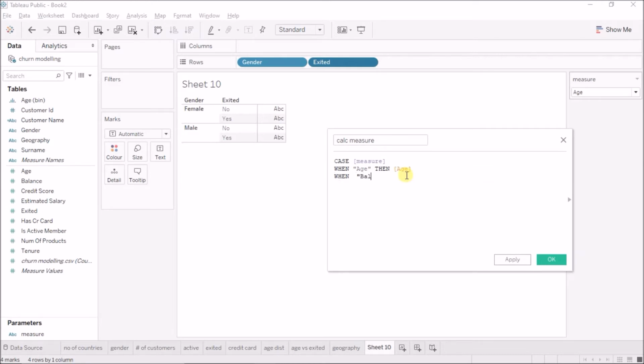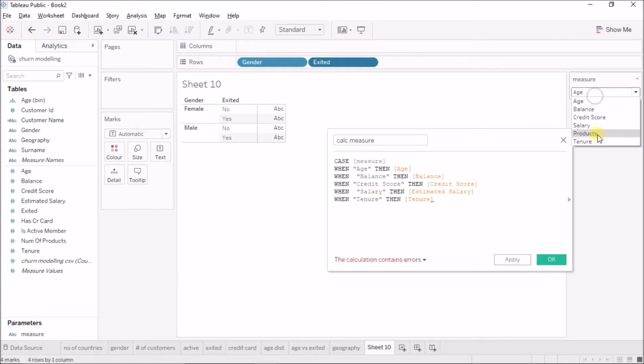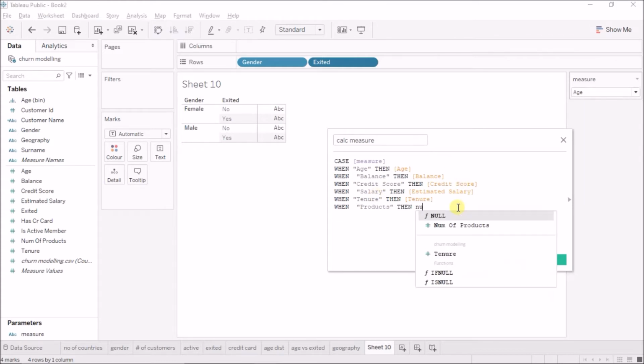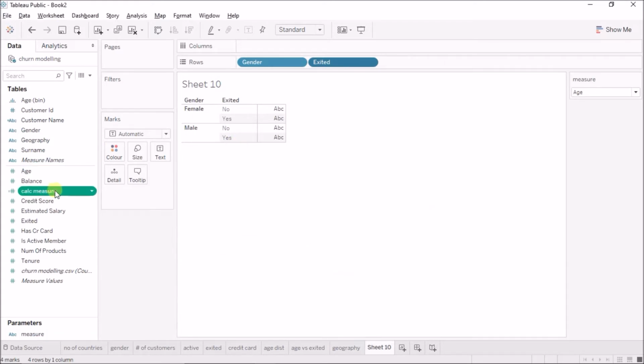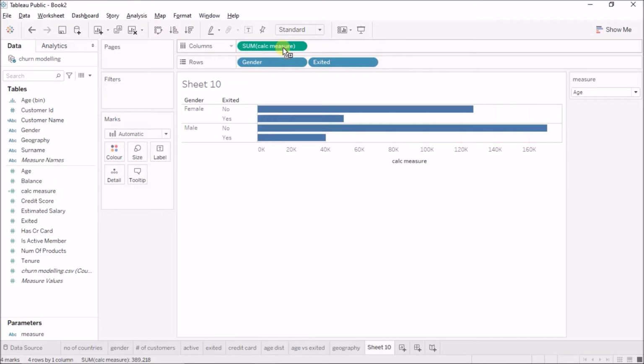When I ask for balance, okay, and end. So this is how we make a parameter and make a calculated field of it, and I'll just bring this calc measure calculation here, and this will give me what I want.